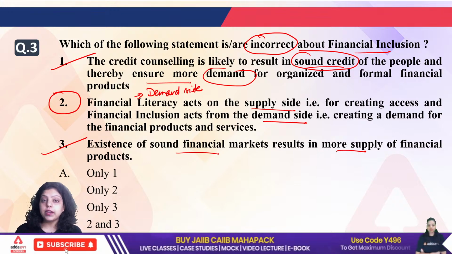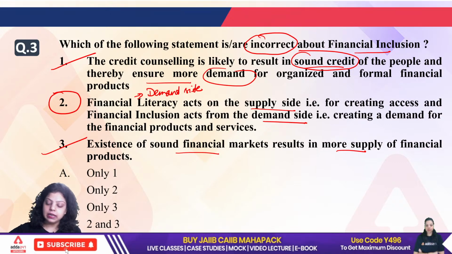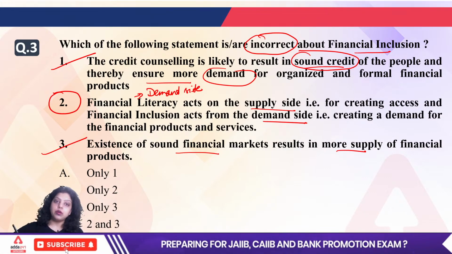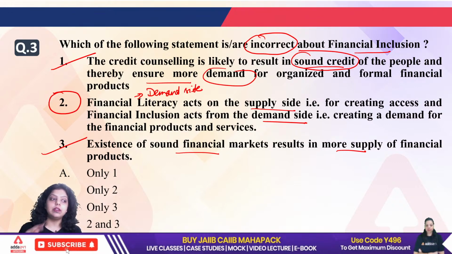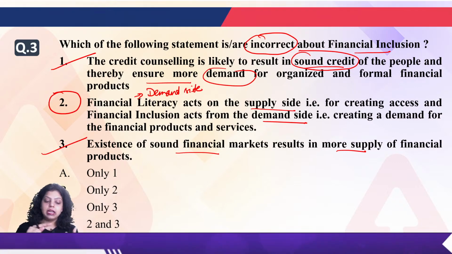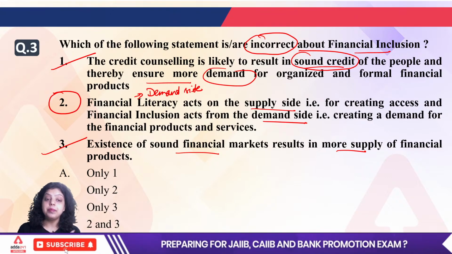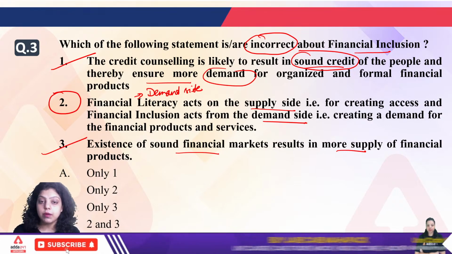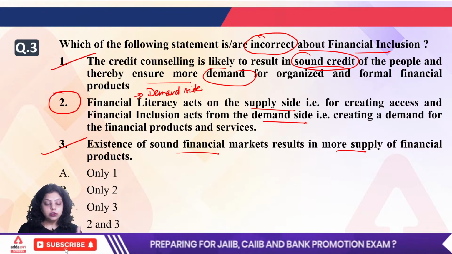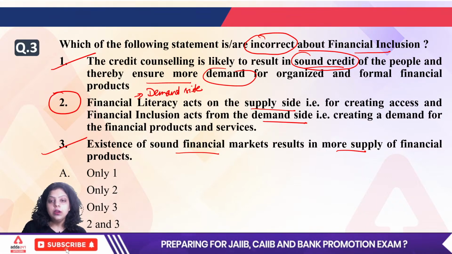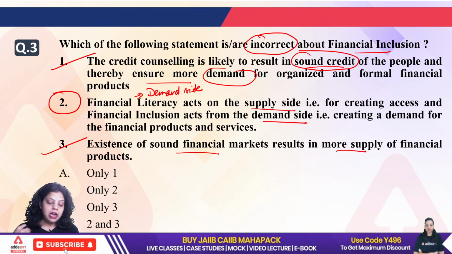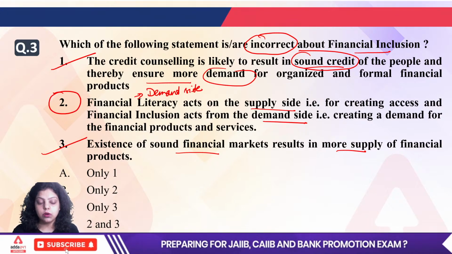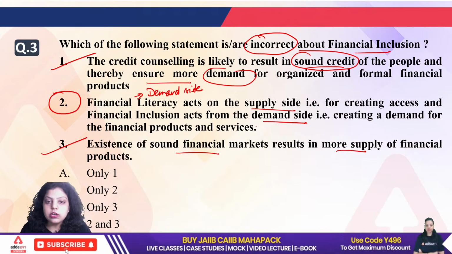I was doing so because I was not financially aware, but when some persons met me and told me about the investment market and the banking sector, they were making me literate about financial products and services. Now when I know that I can make an FD of my account, I can invest in the share market, I can invest in the commodity market, I can purchase a gold bond from the bank, so when I have awareness about financial products and services, the demand will increase, na? So financial literacy is a demand side concept which creates a demand for financial products and services. Until you do not have financial awareness or literacy, you won't be creating a demand for financial products or services. Okay, now the second here is saying financial inclusion acts as a demand side.